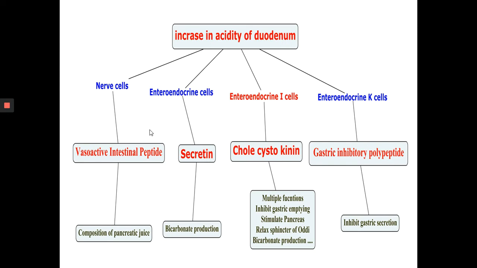This slow, gradual release of chyme allows time for the acidic contents of the stomach to be neutralized by alkaline pancreatic juice before they reach the small intestine. This helps to protect the delicate mucosa of the intestine from chemical damage and also provides the right pH for the enzymes of the small intestine to act on the food.